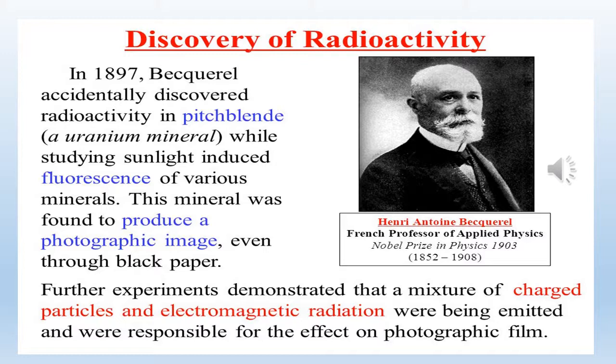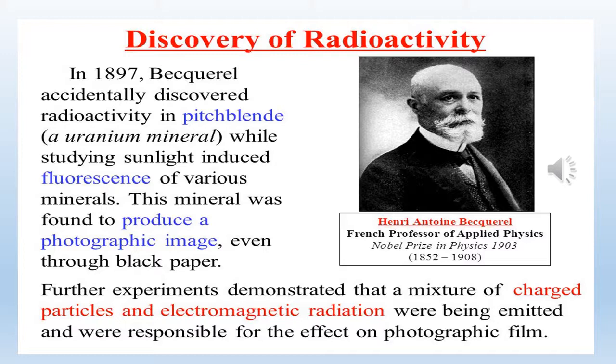So this phenomenon was called radioactivity, and uranium was identified as a radioactive element.